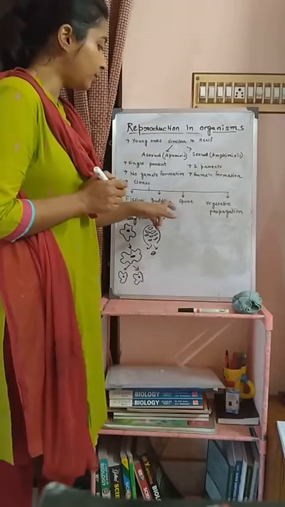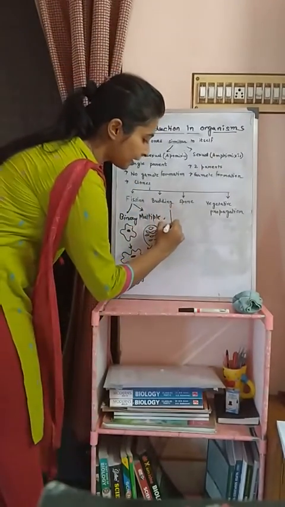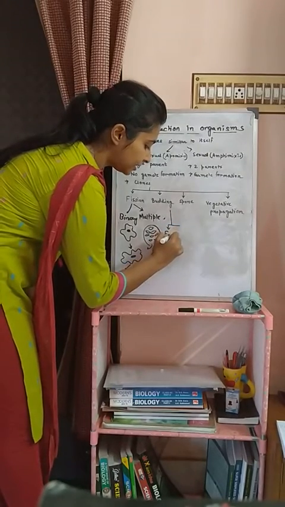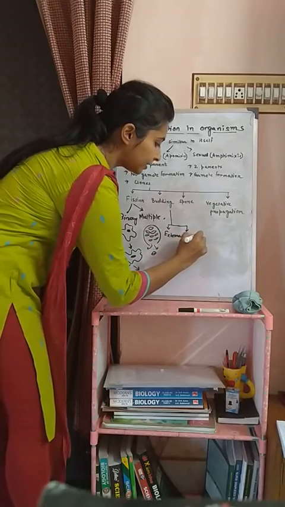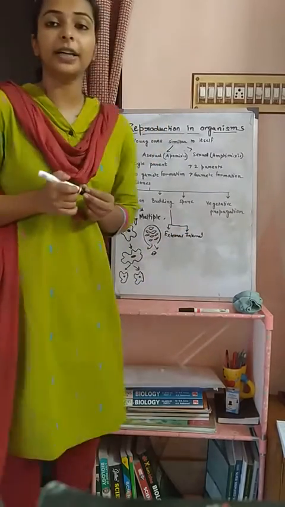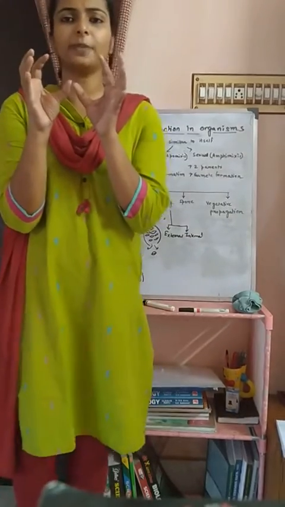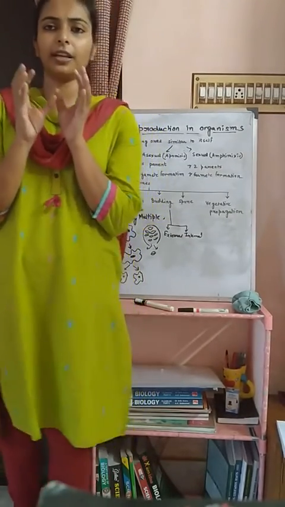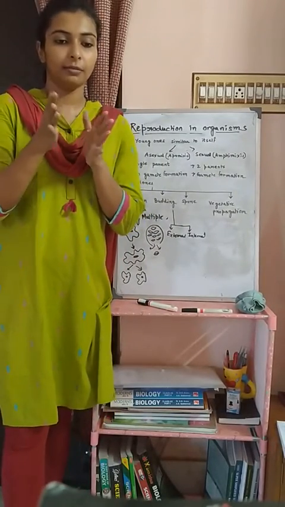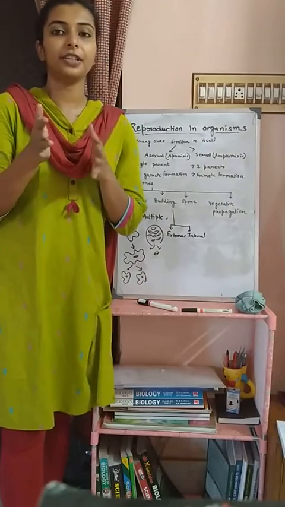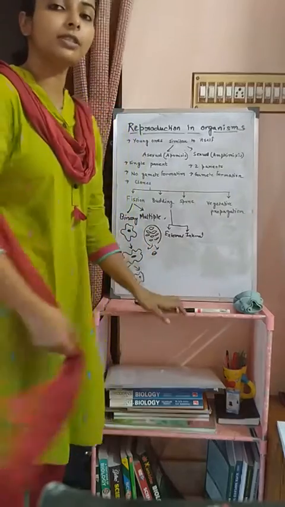Okay. Now coming to budding. Budding may be of two types also. What are those two types? Number one, external budding, and number two, internal budding. External budding is usually found in Hydra. What happens? A bud is basically a small outgrowth. Here a small outgrowth appears from the side of the body. It matures with the body and after some time it gets detached from the mother body and produces a new organism.